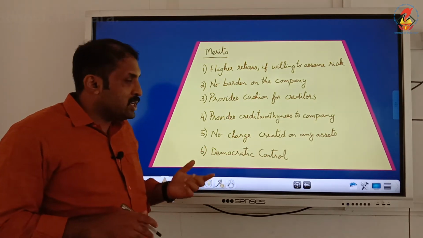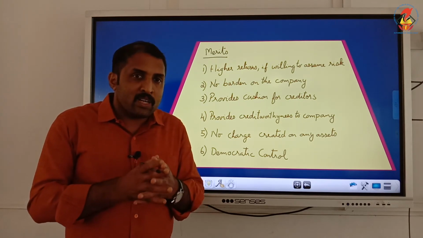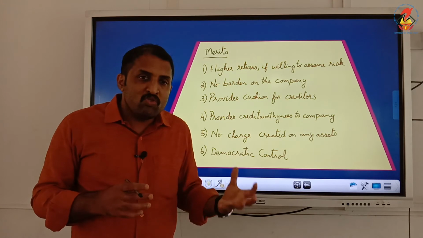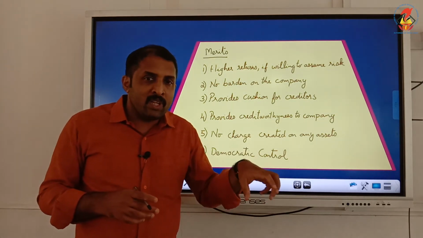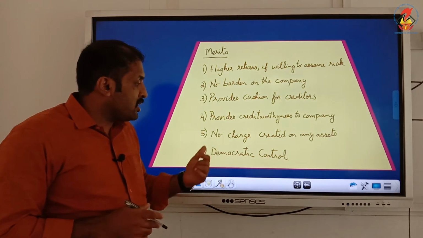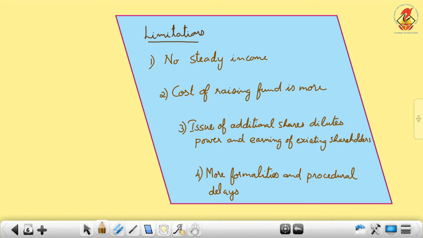And the last one is democratic control. As I have said, the board of directors who are looking after the management of the company is selected from within the shareholders by voting. So there is a democratic control. Of course, there are limitations too.